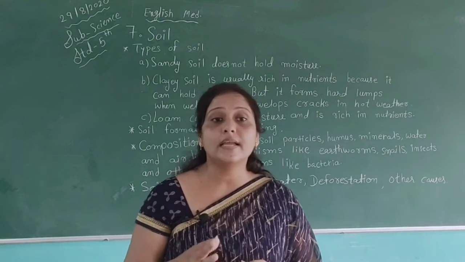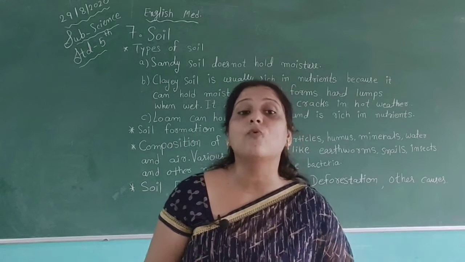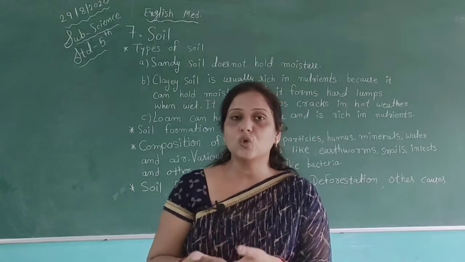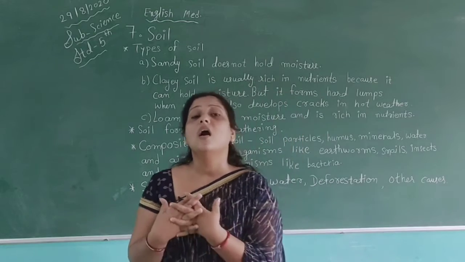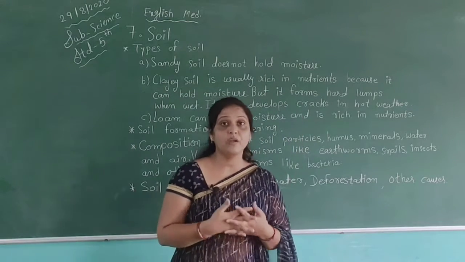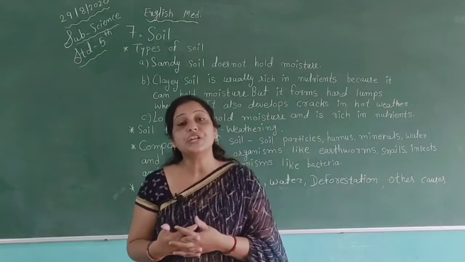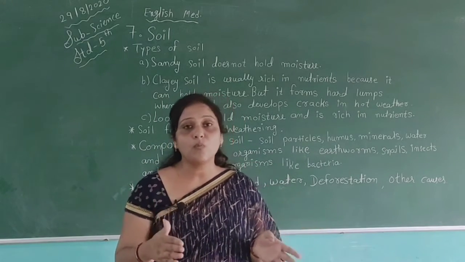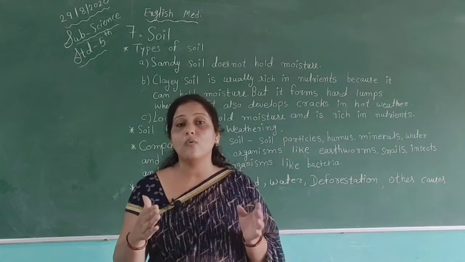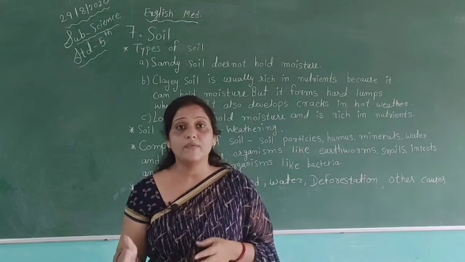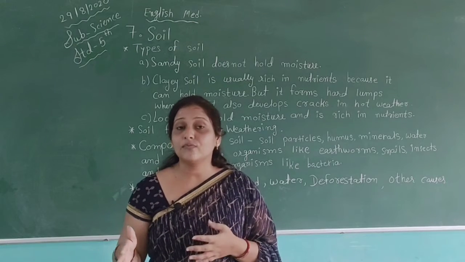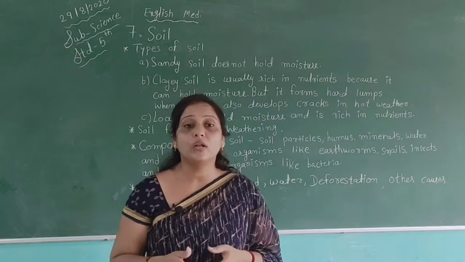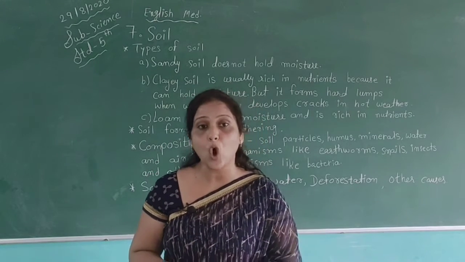Then the other factor is water. Water causes soil erosion in two ways: due to rain and due to running water. In the monsoon season, when the rain falls with the flow of water, we can lose many types of fertility from the soil. Heavy rainfall results in the removal of topsoil.